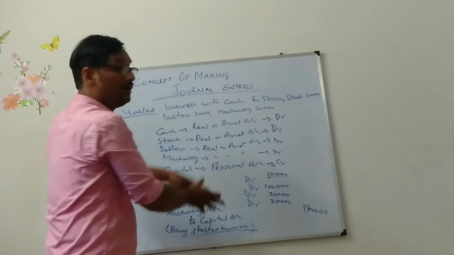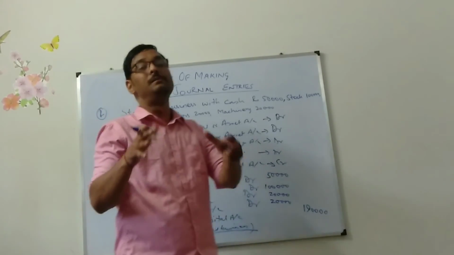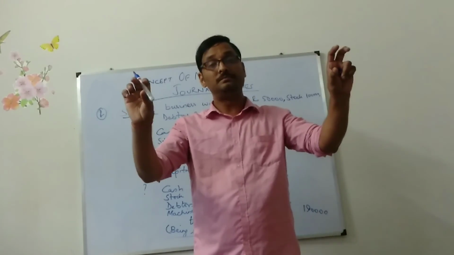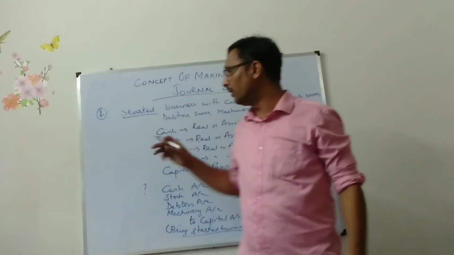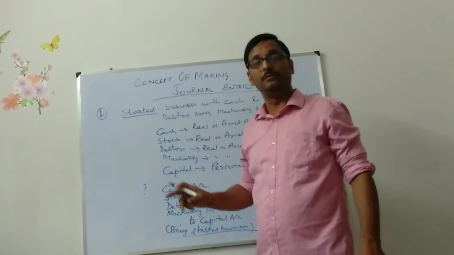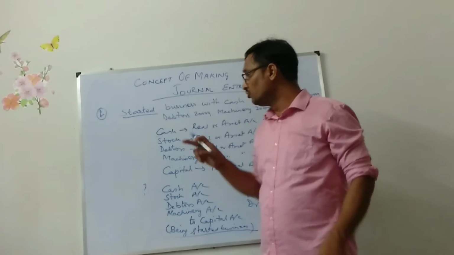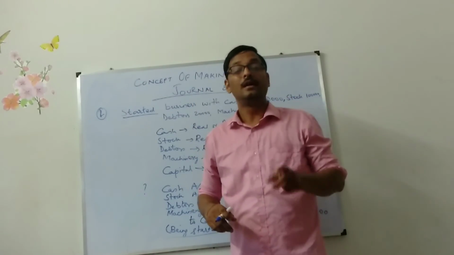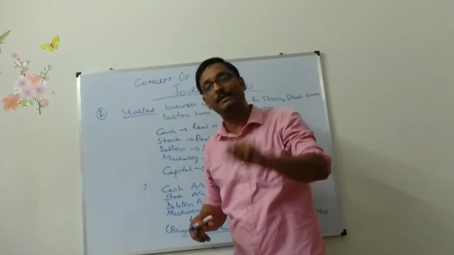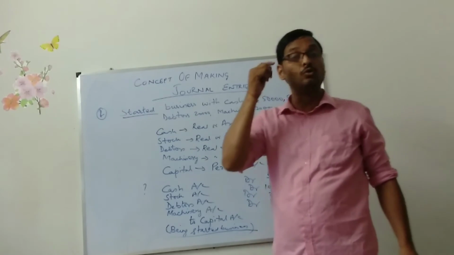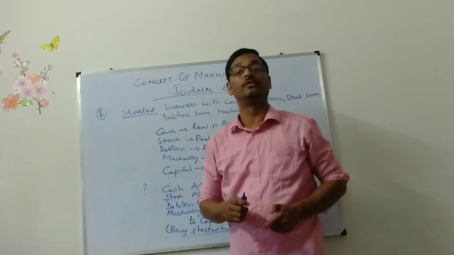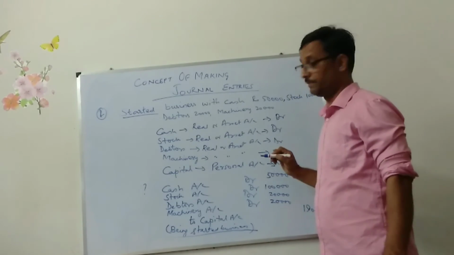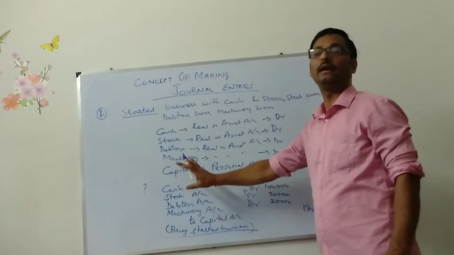This is the way you have to think while making journal entries. Whatever transaction is being given, you have to find out different items, and accordingly you need to find out under which account it will be coming in. After finding out under which account it will be coming in, then you need to think about those golden rules, and from golden rules you need to write debit and credit. After that, you will be writing journal entries.